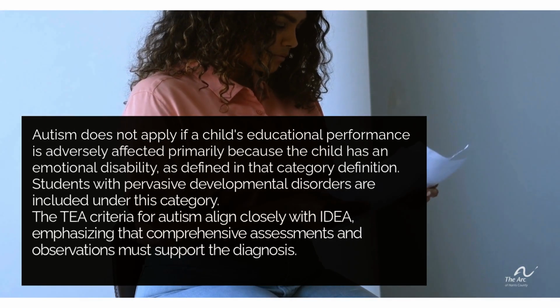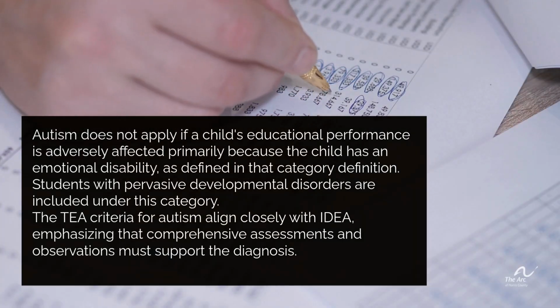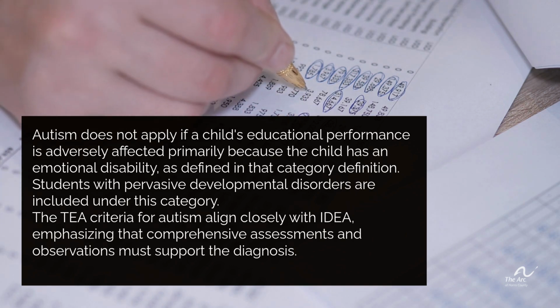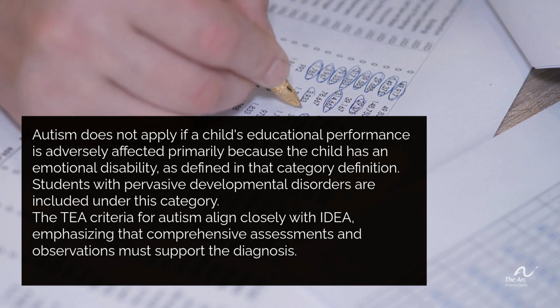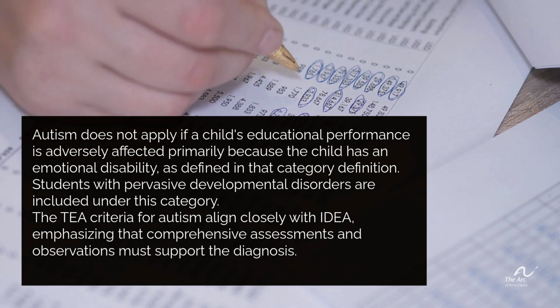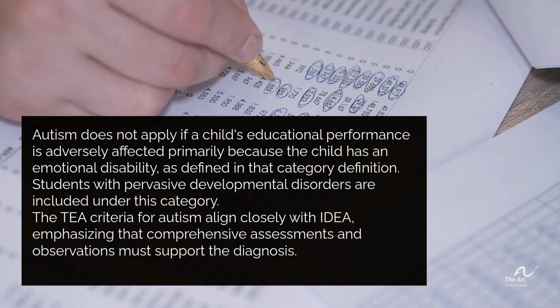Autism does not apply if a child's educational performance is adversely affected primarily because the child has an emotional disability, as defined in that category definition. Students with pervasive developmental disorders are included under this category. The TEA criteria for autism align closely with IDEA, emphasizing that comprehensive assessments and observations must support the diagnosis.